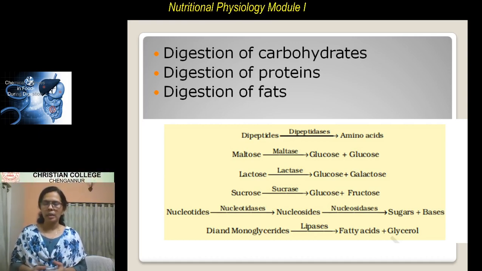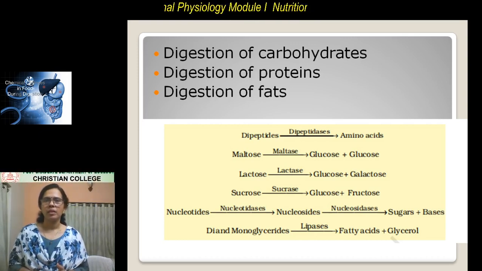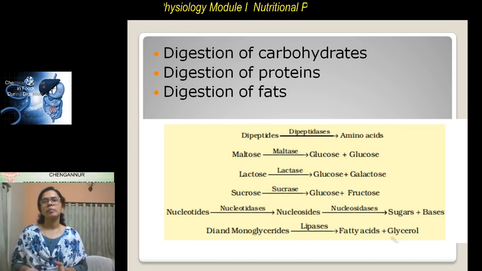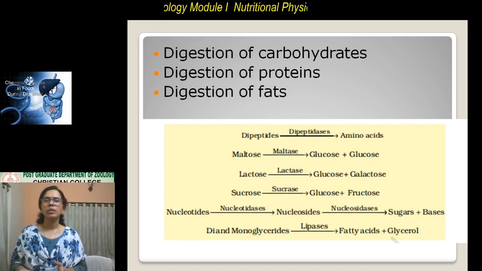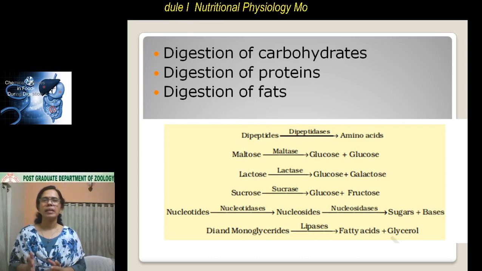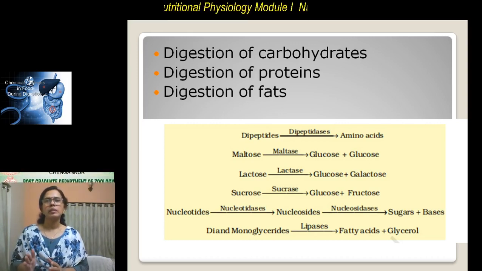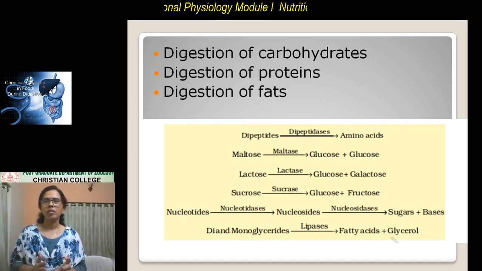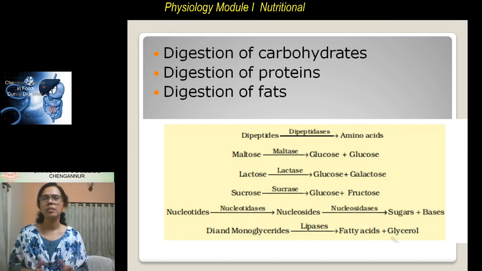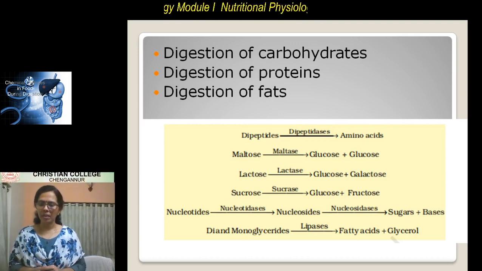One example is starch. Then cellulose is another example, but cellulose cannot be digested. It simply adds to the bulk of the food, and it is part of the fiber or the roughage. So it helps in the easy passage of food through the alimentary canal.